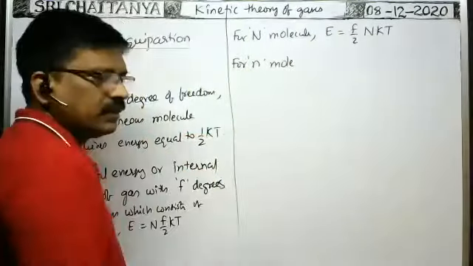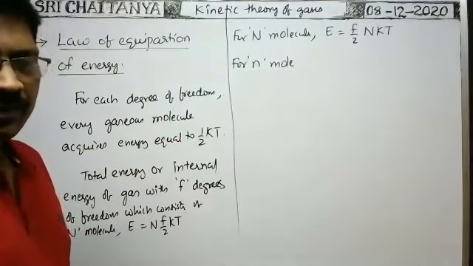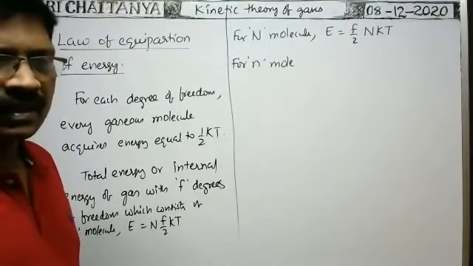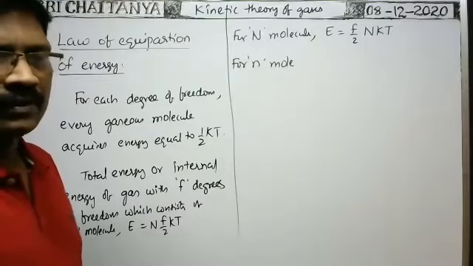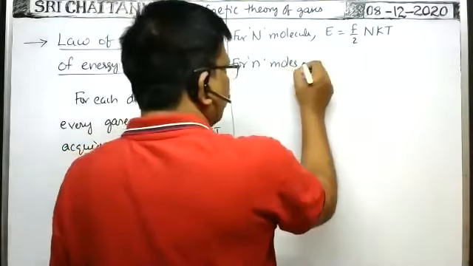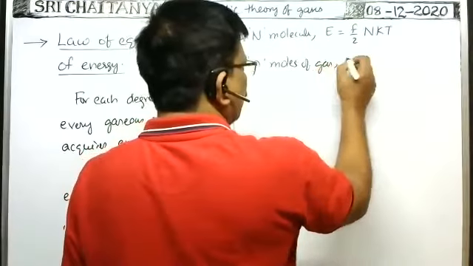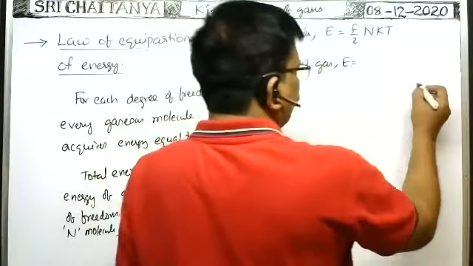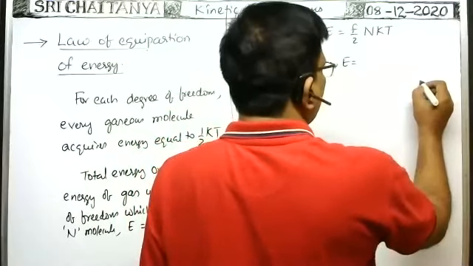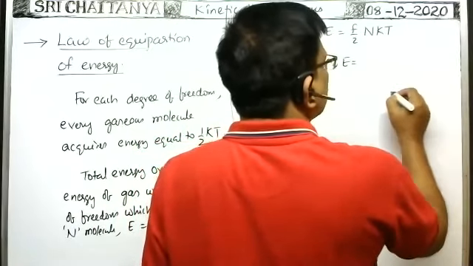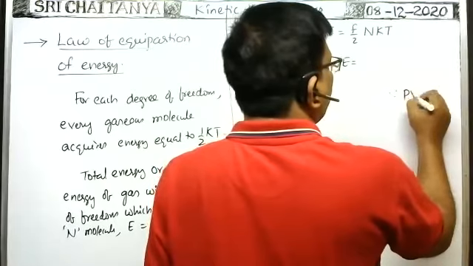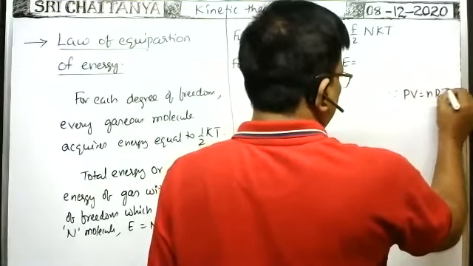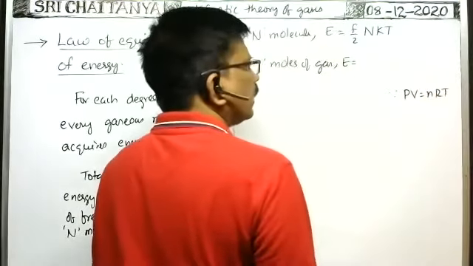If n moles are given, the given gas consists of n moles of gas. Okay, then E is equal to, how can we write? Here you see, since PV is equal to nRT.